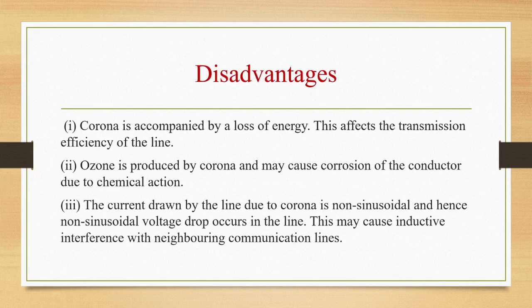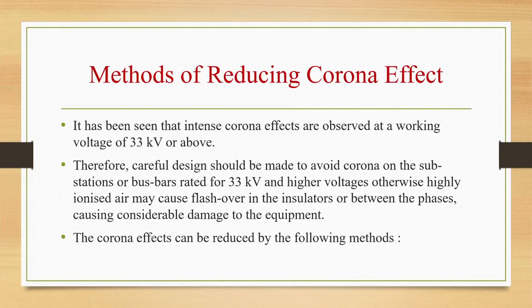Disadvantages. First one, corona is accompanied by loss of energy. This will affect the transmission efficiency of the line. Second is, ozone is produced by corona and may cause corrosion of the conductor due to chemical action. Third is, current drawn by the line due to corona is non-sinusoidal and hence non-sinusoidal voltage drop occurs in the line, and this may cause inductive interference with neighboring communication lines.